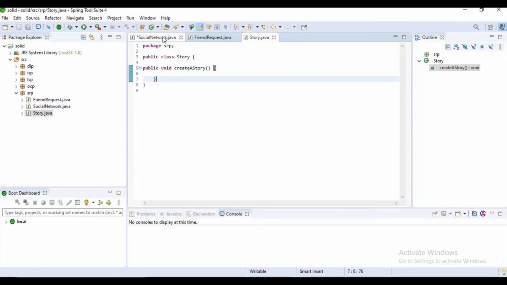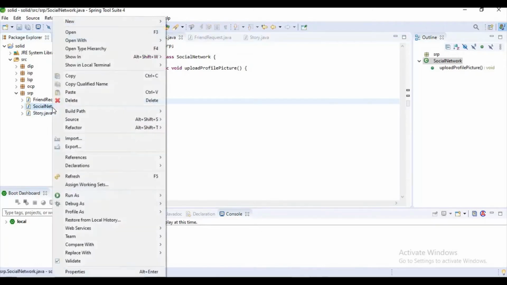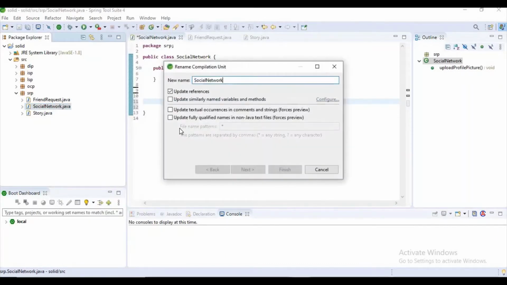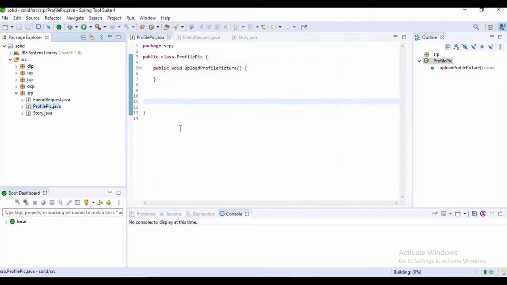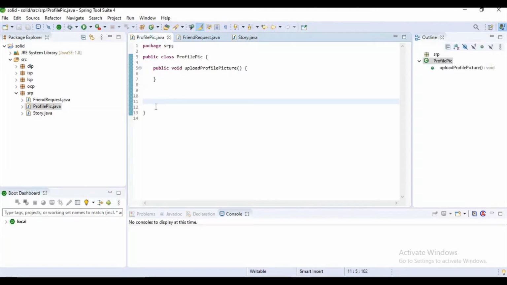Single responsibility. Now I just want to rename this class. I am renaming it to ProfilePic. Now it's done, guys, almost done. And if you observe these classes, every class now has a single responsibility, which means these classes are following the single responsibility principle. I think now you understand the single responsibility principle.